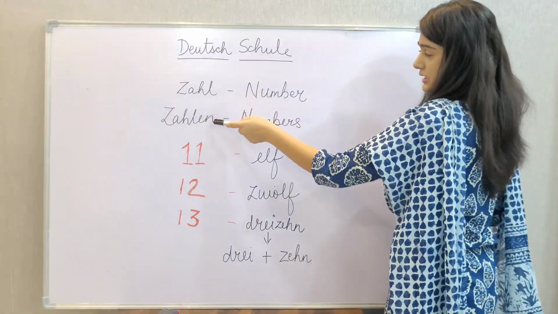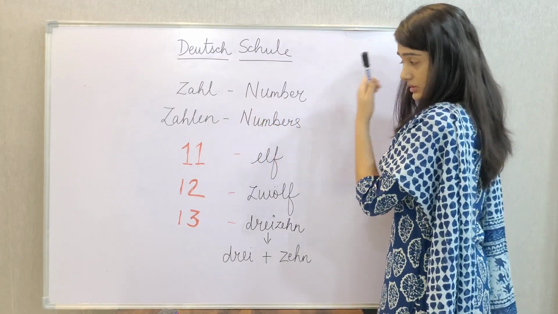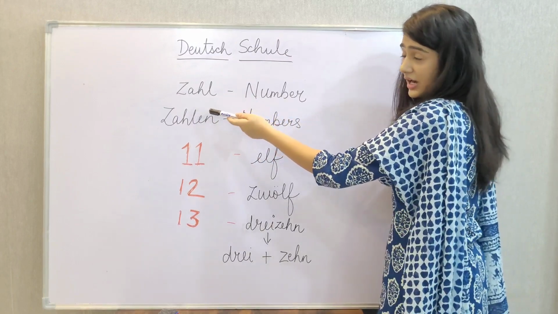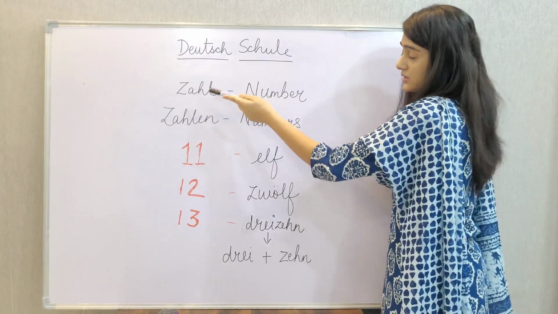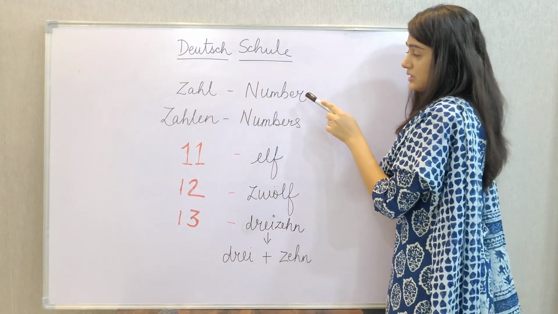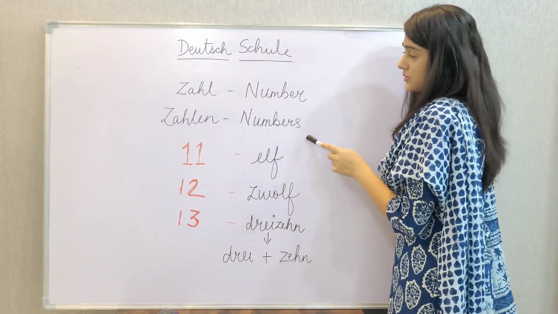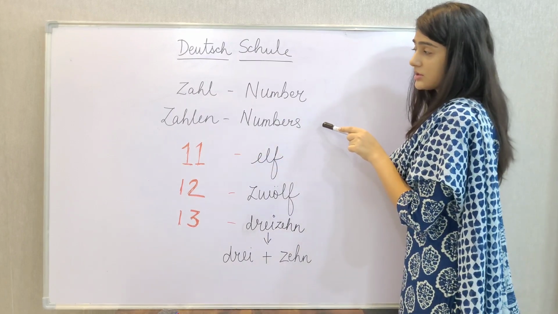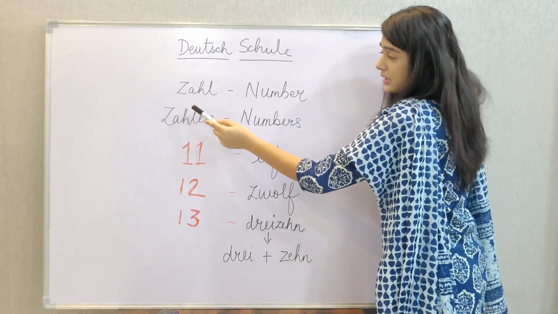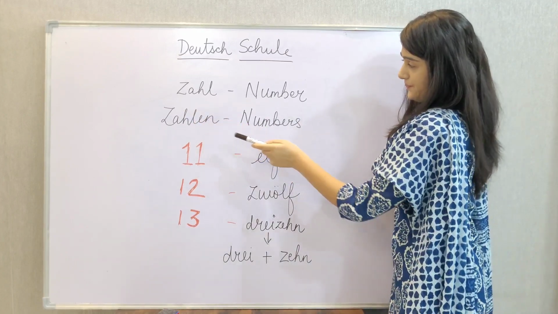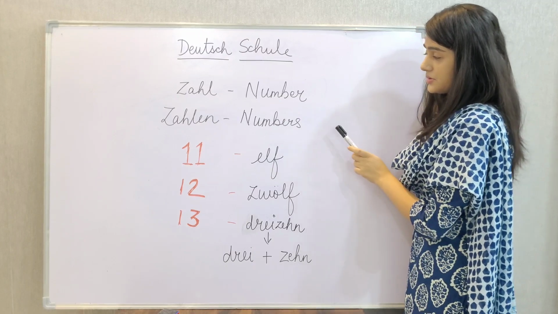So this is just a repetition of our previous video. What is Zahl? Zahl means number. Okay, this is singular, only number, and Zahlen means numbers. So this is singular and this is plural. Zahl and Zahlen, number and numbers.